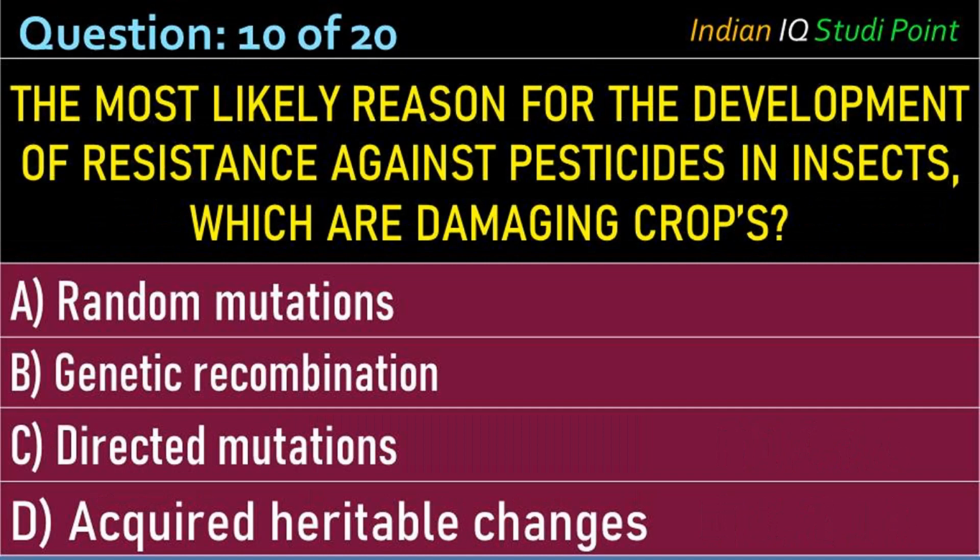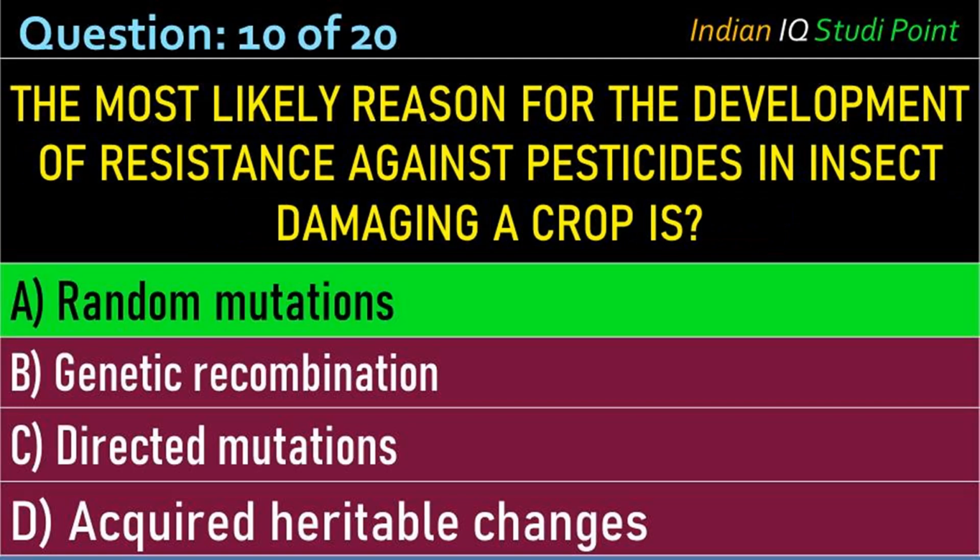Coming to the next question, the most likely reason for the development of resistance against pesticides in insects: option A, random mutations; B, genetic recombination; C, directed mutations; D, acquired heritable changes. And the correct answer is option A, random mutations.